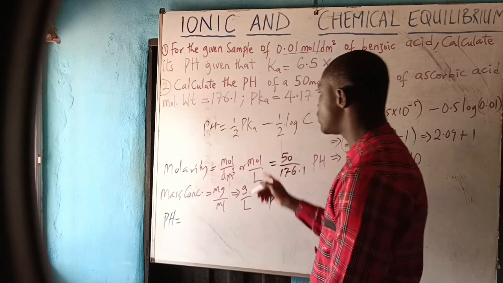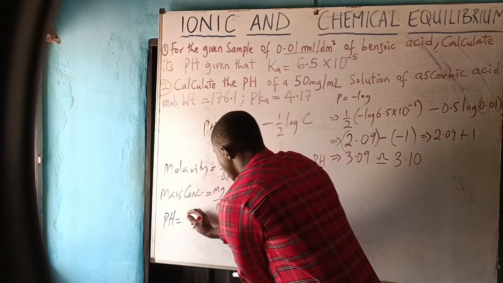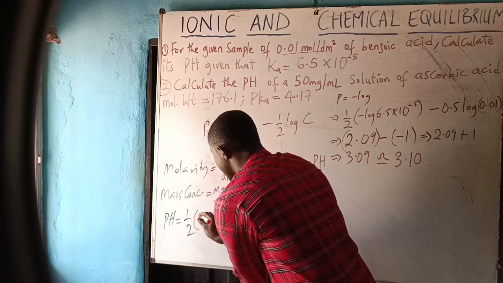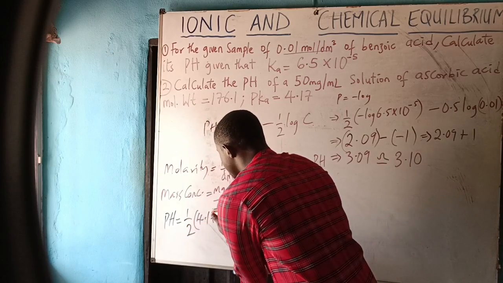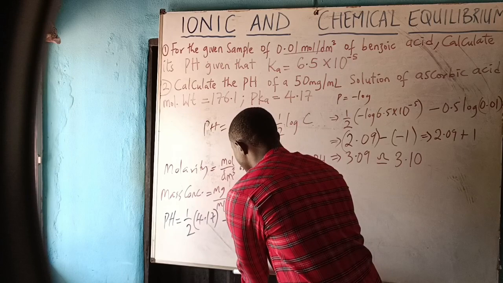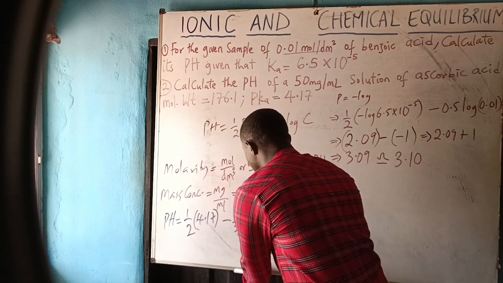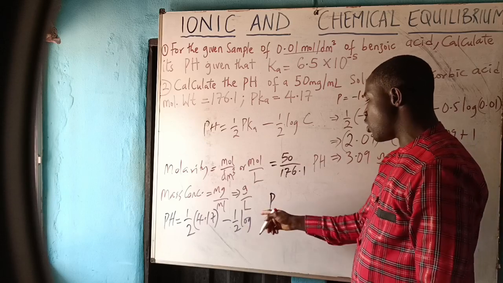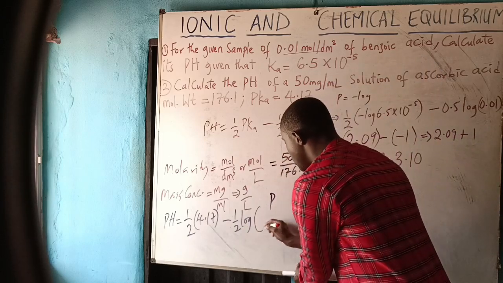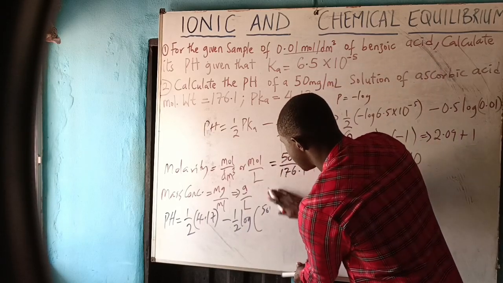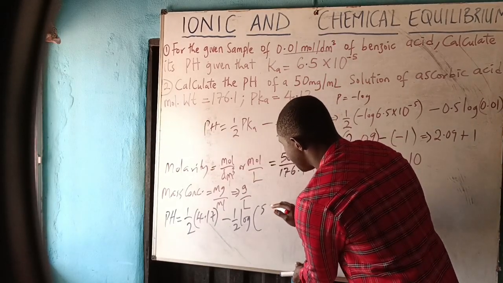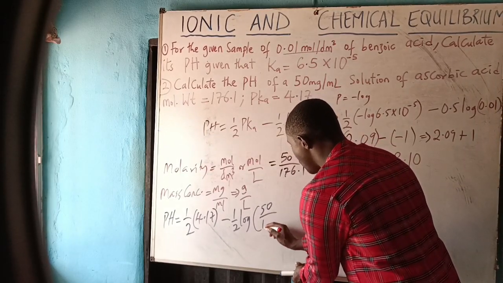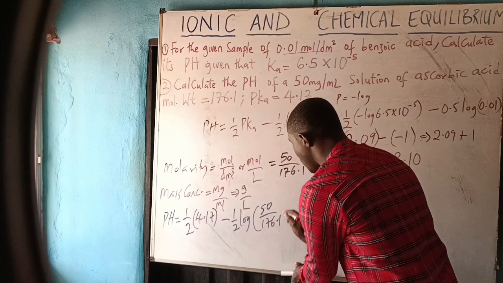is equal to half pKa, 1/2 bracket 4.17, minus 1/2 log. This 1/2 means 0.5 log. What is the concentration? Log 50 all over 176.1.